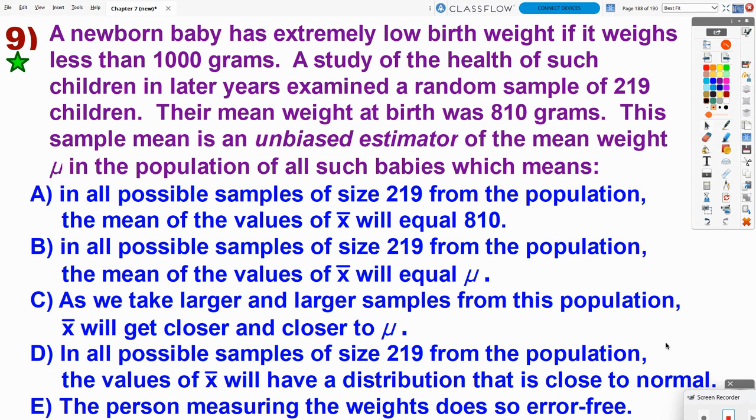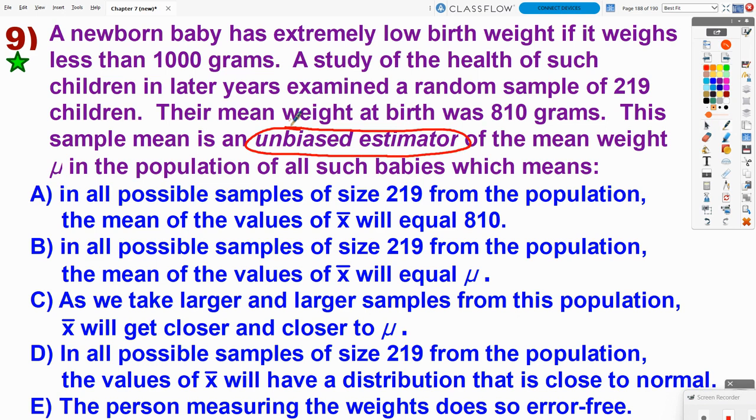Number 9, a newborn baby has extremely low birth weight if it weighs less than 1,000 grams. A study of the health of such children in later years examined a random sample of 219 children. Their mean weight at birth was 810 grams. This sample mean is an unbiased estimator of the mean weight mu in the population of all such babies, which means, okay, so we need to kind of figure out what does it mean to be an unbiased estimator.